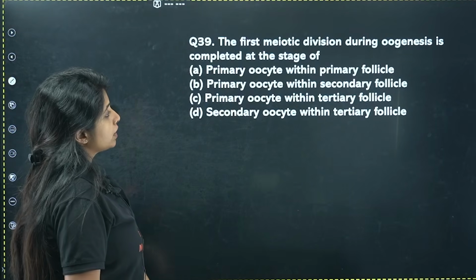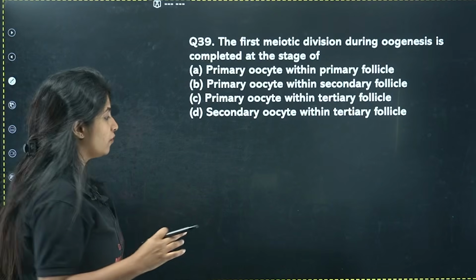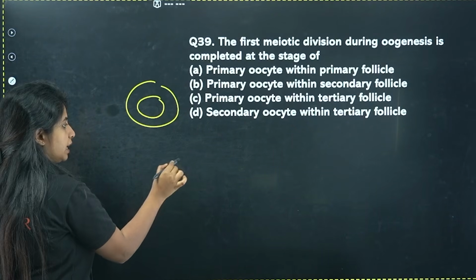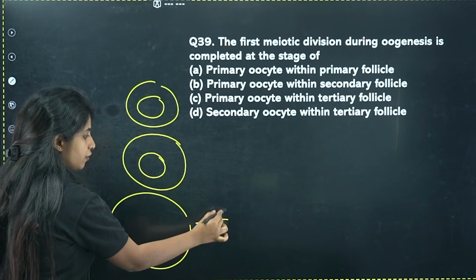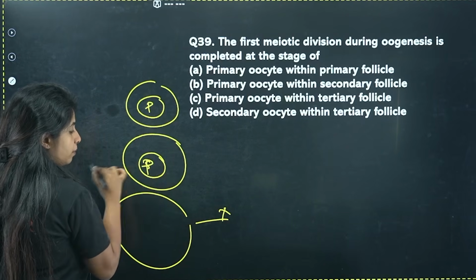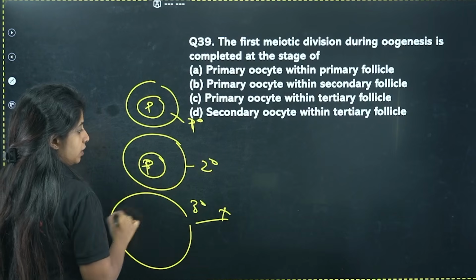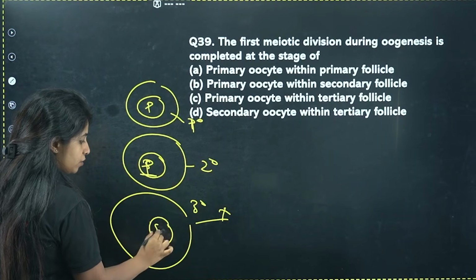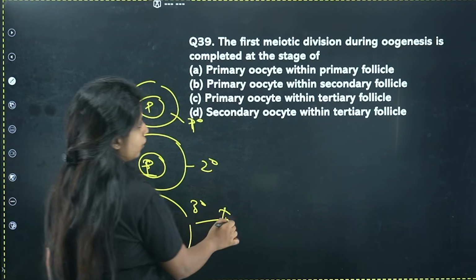Perfect. The first meiotic division during oogenesis is completed at this stage of. First meiotic division, where does it happen? Inside the primary follicle, you have the primary oocyte. Inside the secondary follicle also, you have the primary oocyte. Finally, this is the primary follicle, this is the secondary follicle, and now this is the tertiary follicle. Inside this only, the primary oocyte is finally going to divide into the secondary oocyte and the first polar body. So it's in the tertiary follicle where this happens.